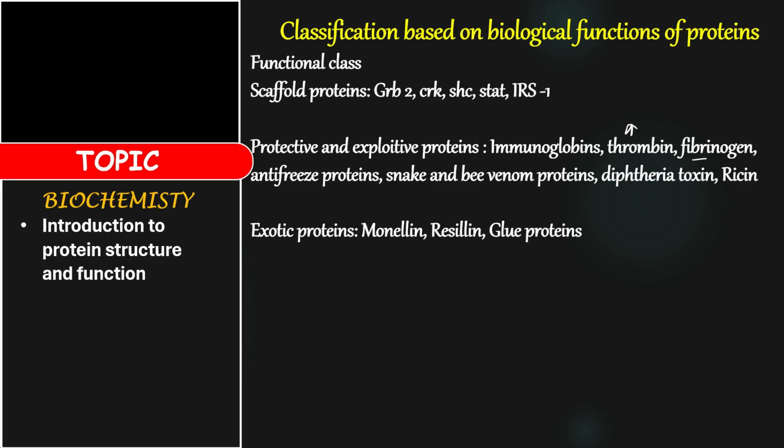Antifreeze protein. Then we have snake and bee venom protein, diphtheria toxin, and ricin. All these ones are examples of what protein? Then we have the exotic proteins like monellin, resilin, and glue proteins. All these ones are things you can just read, memorize, and go and write your exam and score your very good A.